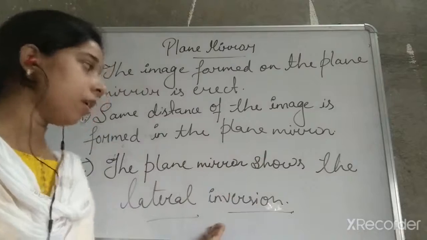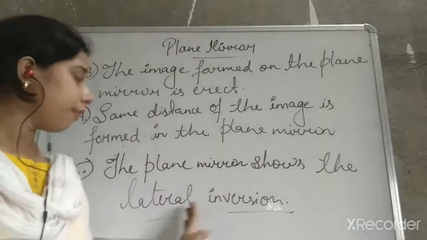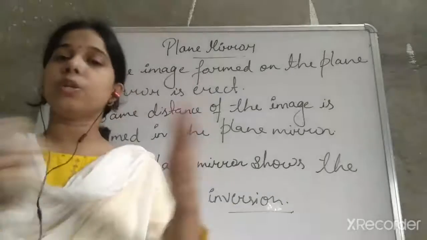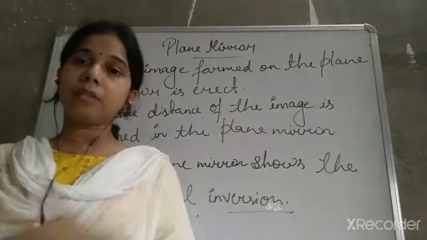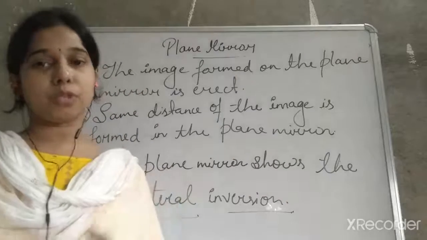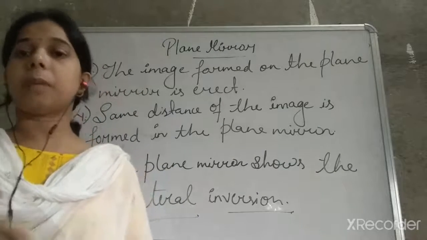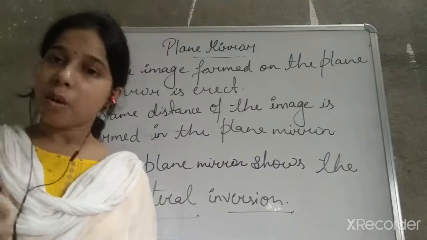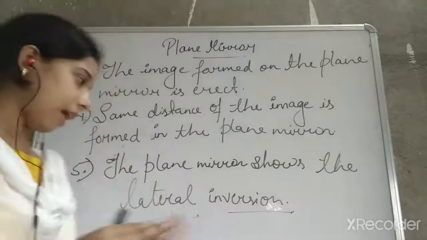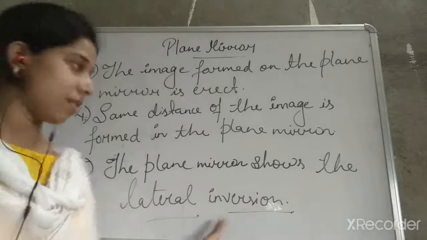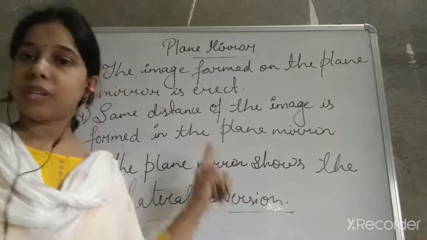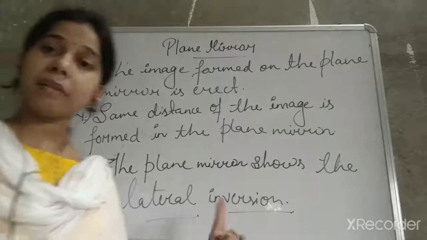And the last one: if you stand in front of a plane mirror, you will see the left side of your body on the right side, left hand to the right hand, or left leg to the right leg. The image's right side appears on the left side. So the sides get reversed, and that is lateral inversion. This is the property of the plane mirror to show lateral inversion. These are the characteristics of the plane mirror, and they are very important.